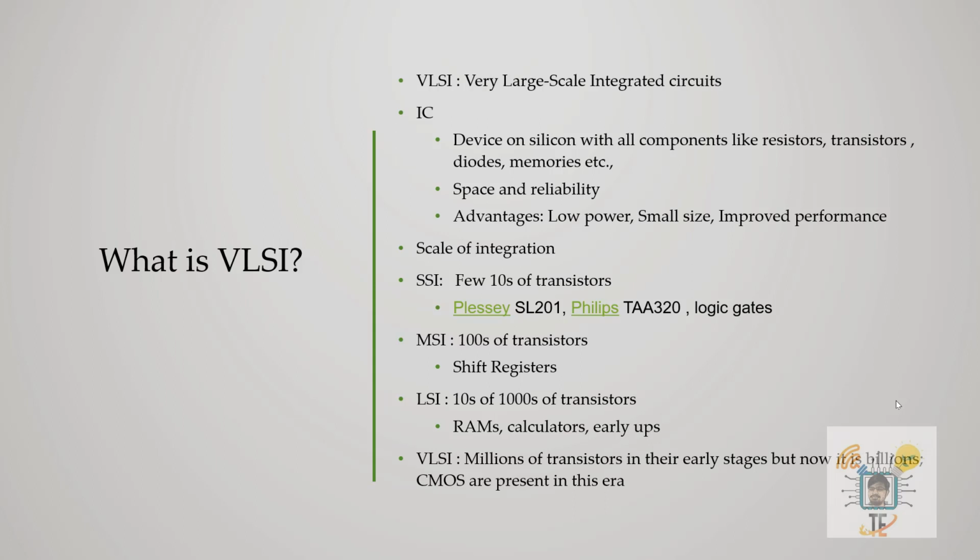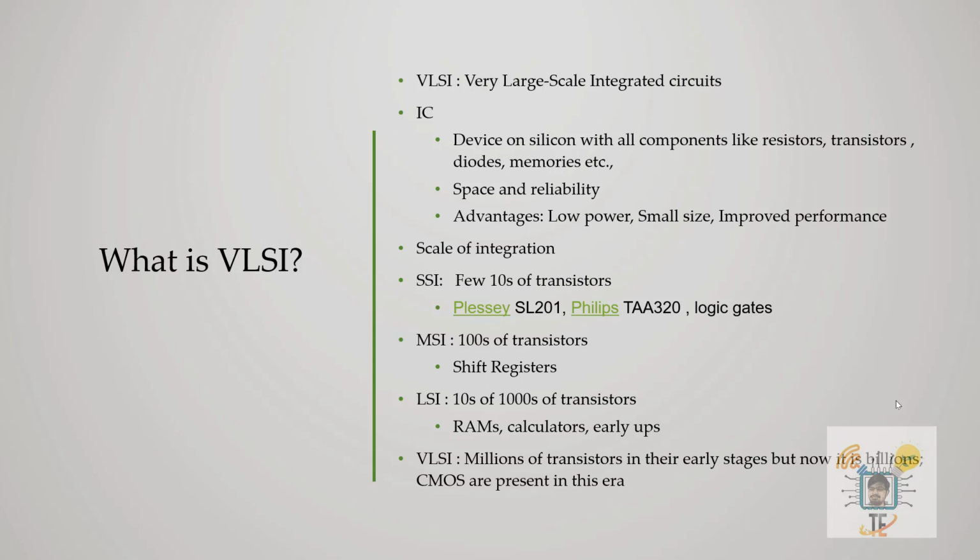An integrated circuit is a device which is made upon silicon and consists of all components like resistors, transistors, or whatsoever it may be. These components will be in an integrated fashion in an IC. What is meant by that? Nowadays, if we look outside, we can get a resistor or a capacitor in a discrete fashion, like we can differentiate them. But in an integrated shape, we could not differentiate what is a resistor, what is a transistor and other elements. All these elements will be integrated in an IC. So that's why we call it an IC.